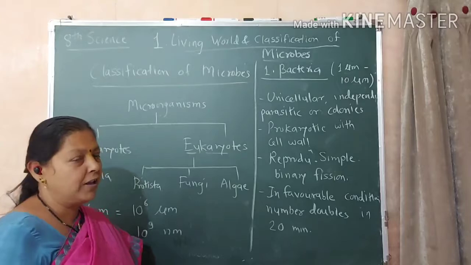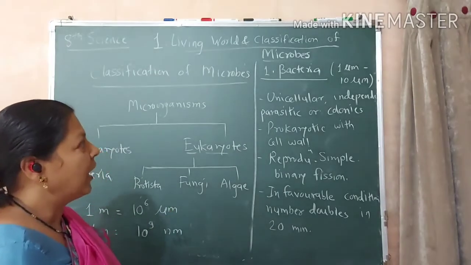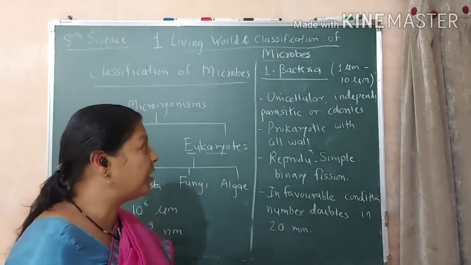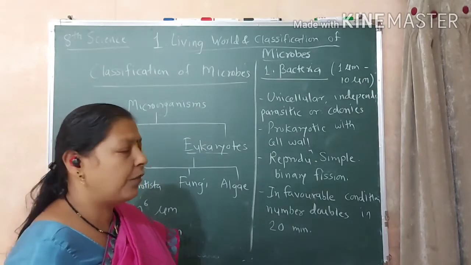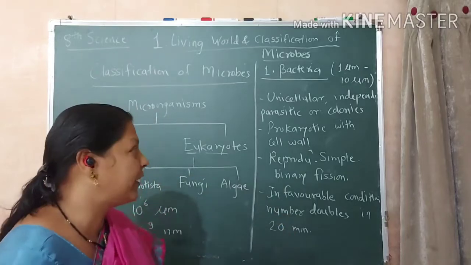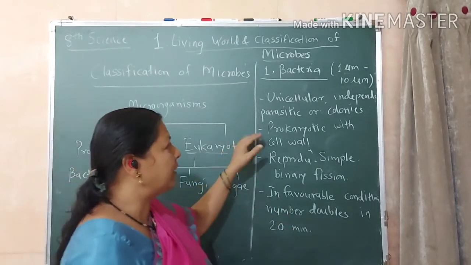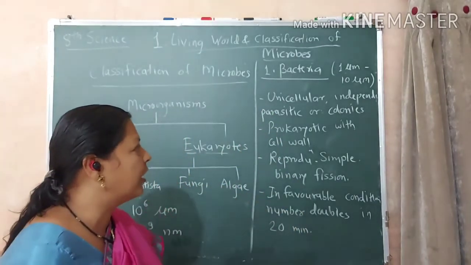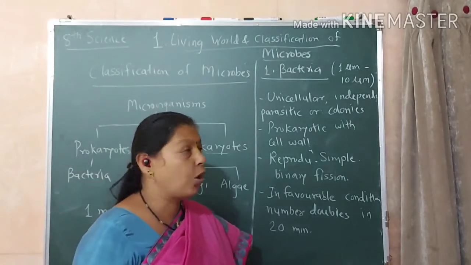एवढं सूक्ष्म आहे. So we call it a nanometer and micrometer. आता first will discuss about the bacteria की ह्या बॅक्टेरियाची रेंज किती आहे. The size of the bacteria varies from 1 micrometer to 10 micrometer. या रेंजमध्ये आपल्याला ह्या बॅक्टेरिया बघायला मिळतात. Now the characteristics of the bacteria: these are unicellular, whole body is nothing but the single cell only, independent, parasitic or present living in the colonies.